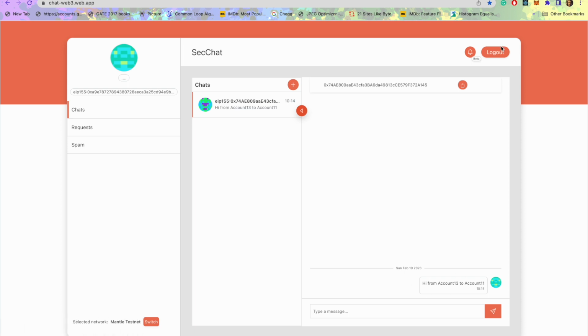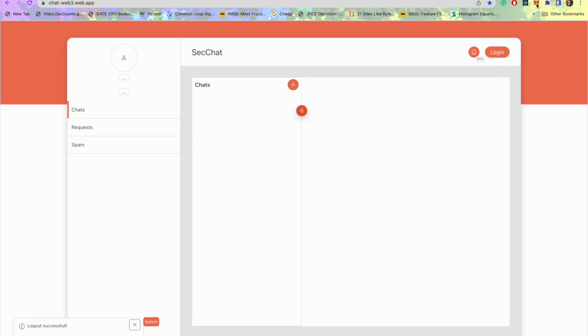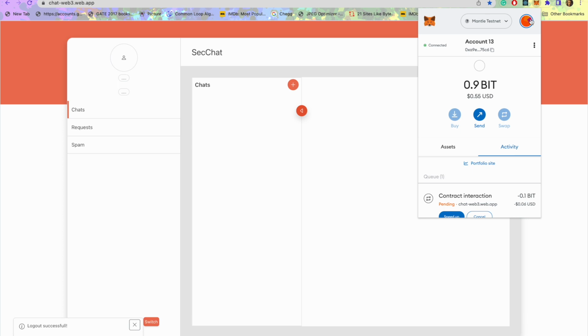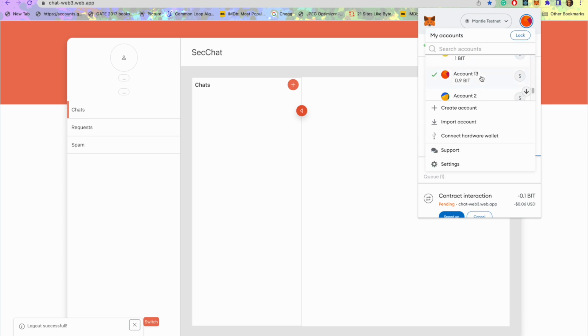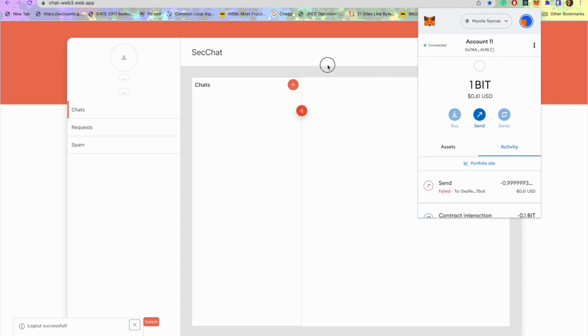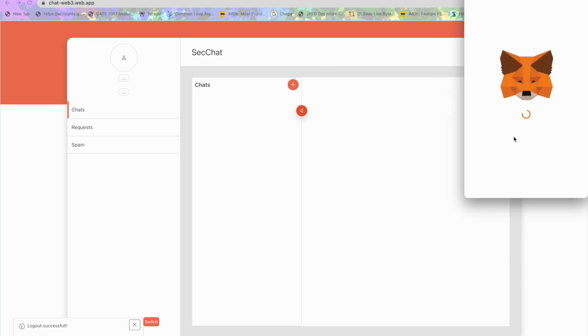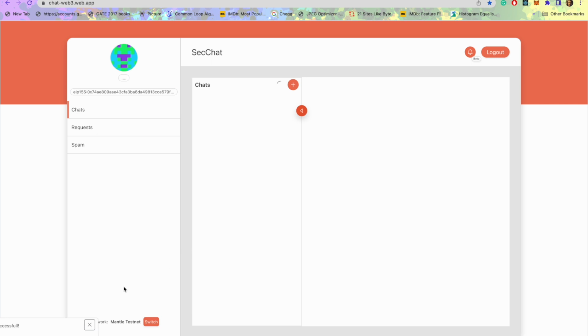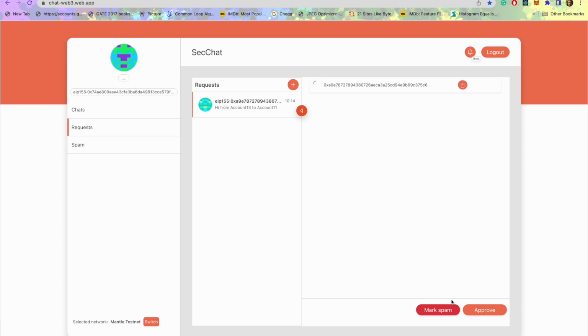Now what we can do is switch to the receiver and see whether he has received this request. Since it was the first message, he would have received it as a request, not in the chat. So we'll switch to account 11, which is the receiver, and you remember that it is 1 bit for him. So he'll decrypt the message, and whatever you see in the chats are the previous messages and previous ongoing chats. And here is the request which he got right now at 10:14. You can see from account 13 to account 11.